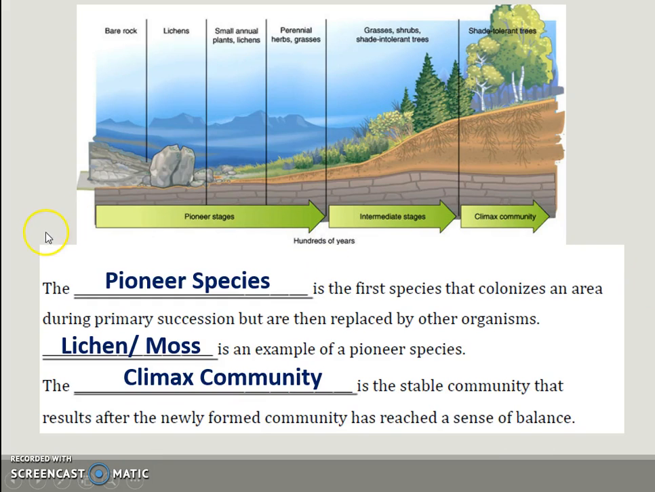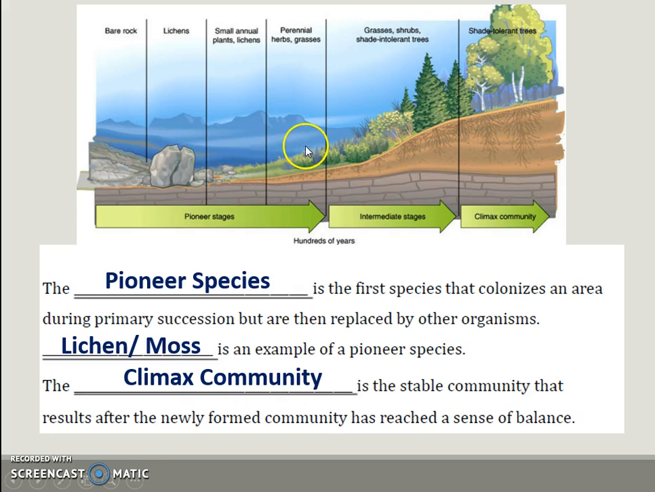So taking a look, after there is no soil, the pioneer species is the first species that colonizes an area during primary succession, but is eventually replaced by other organisms. So before you have barren rock, then lichen and moss comes in. They are pioneer species. Their job is to take the rock and break it down into soil.